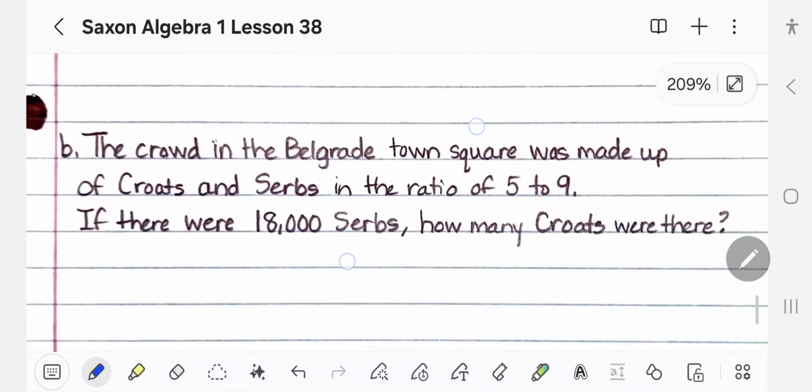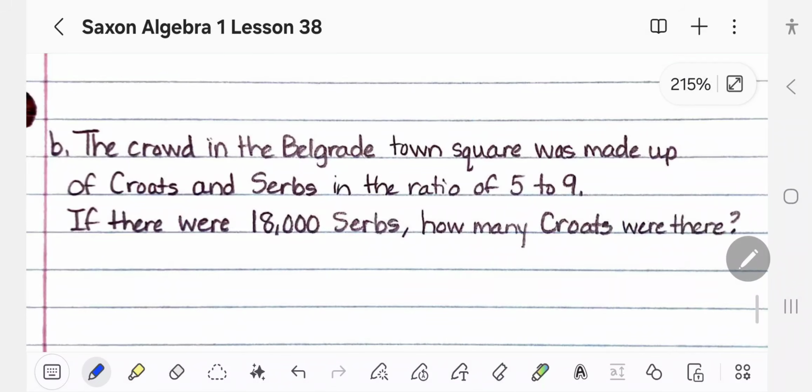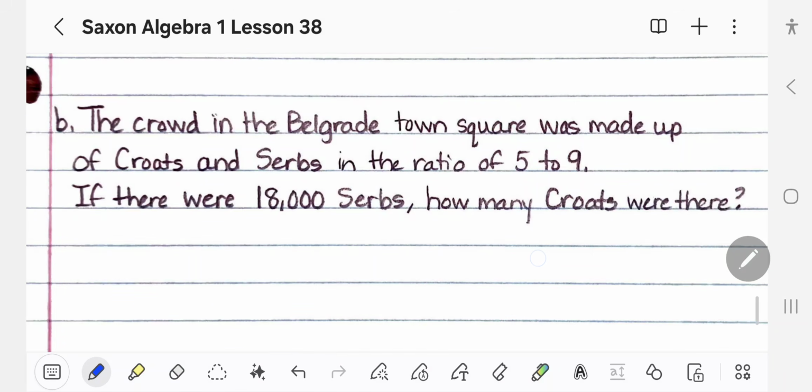All right, let's look at B. The crowd in the Belgrade town square was made up of Croats and Serbs. I have a feeling we're talking about C and S. Now, I do not like S as a variable, so I'm going to go X here because it looks like a 5. So I'm just going to go X. In the ratio of 5 to 9. If there were 18,000 Serbs, how many Croats were there?